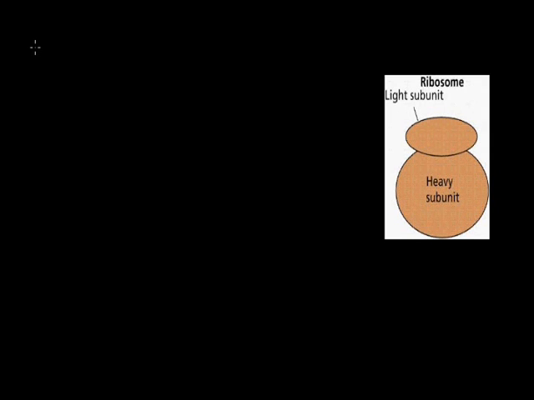Today we discuss the ribosomes. Ribosomes are the universal cell organelle. It means they are present in all the cells, all types of cells. For example, we have two types of cells: first, prokaryotes, and second, eukaryotes.